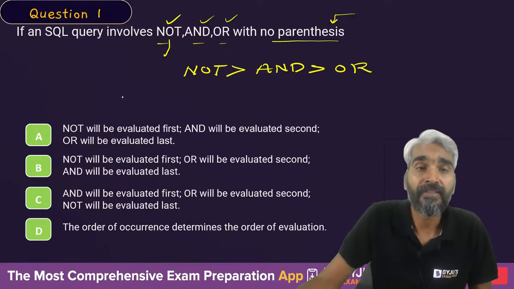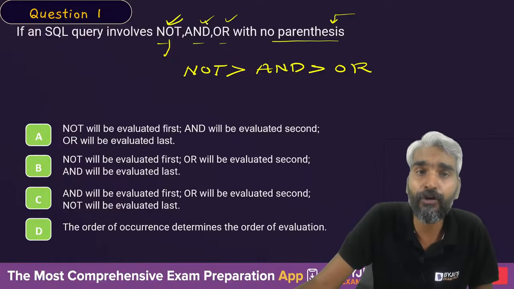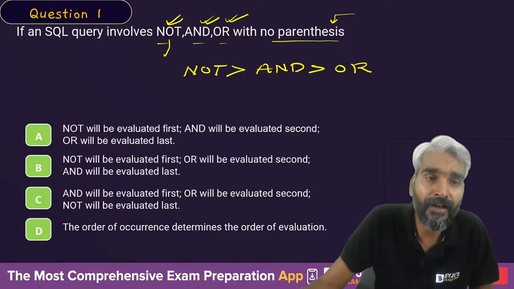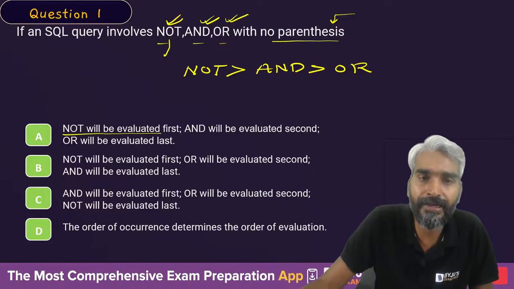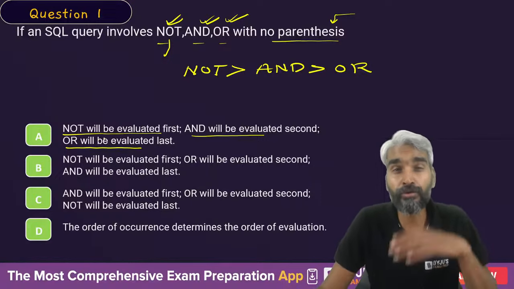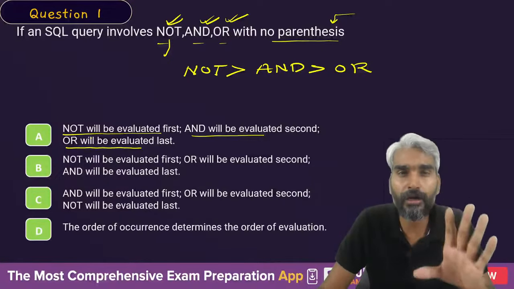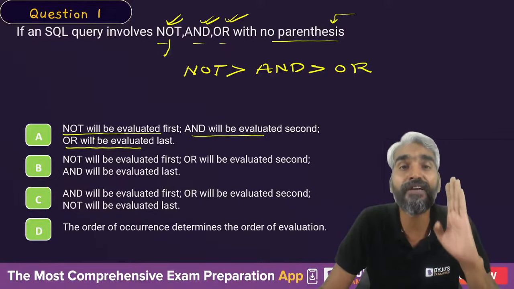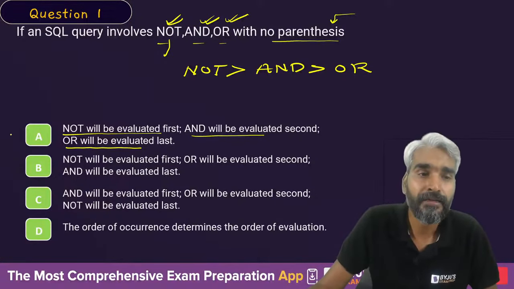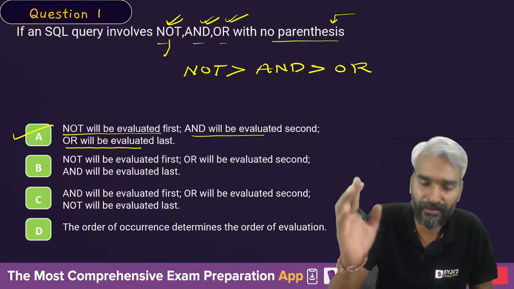So the highest precedence will be for not, then for and, finally for or. So what will be the order of evaluation? First not will be evaluated, then and will be evaluated, and in the last or will be evaluated. So you need to know the order of precedence of different operators. Clear? So the correct answer for this is A, the very simple question.